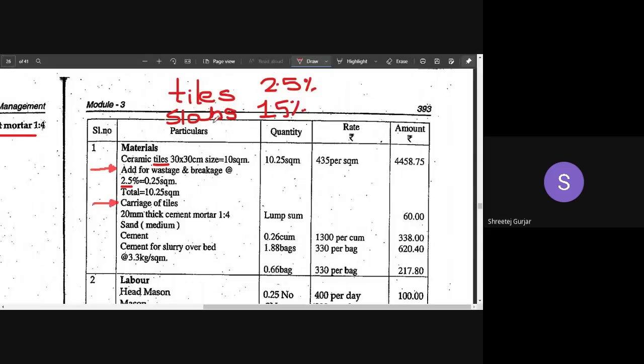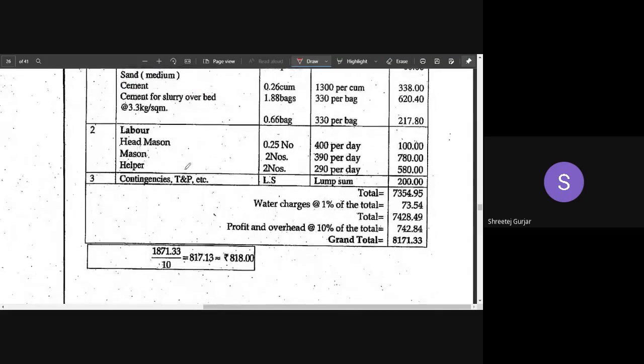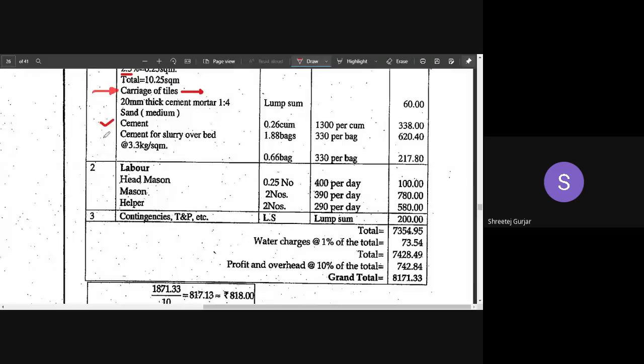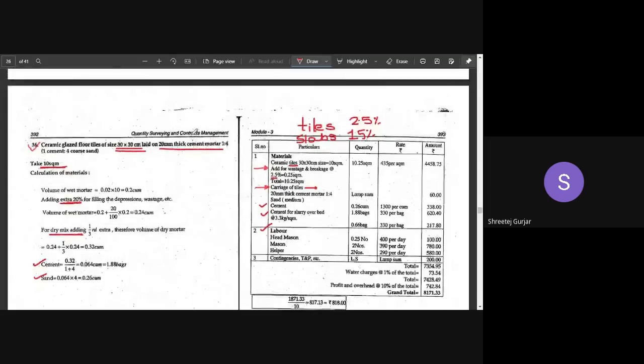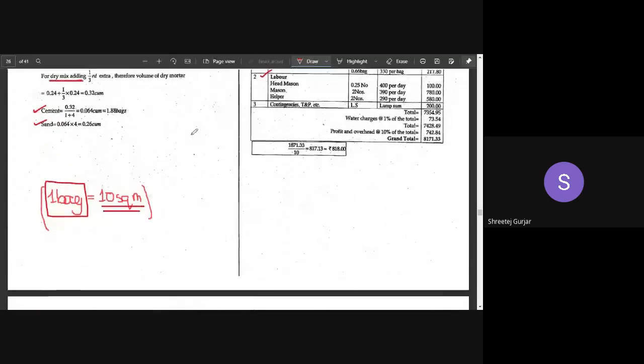But remember, when you are dealing with a marble slab or a granite slab, make sure you take it as 15%. And make sure you add carrying of tiles as a lump sum quantity. The remaining things, that is your material quantities and your labor quantities, are the same. So this is done. I think we are done with flooring.